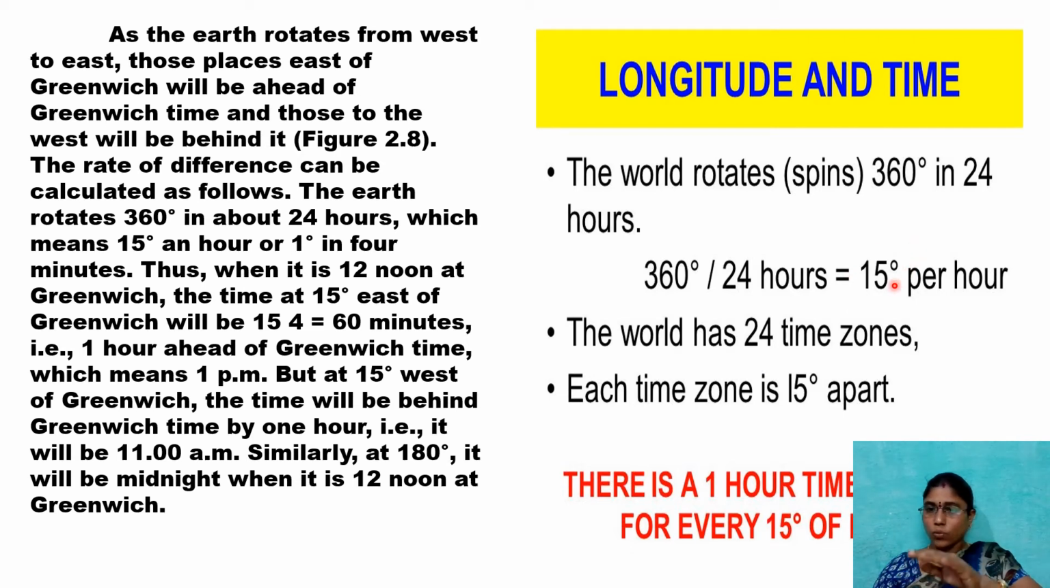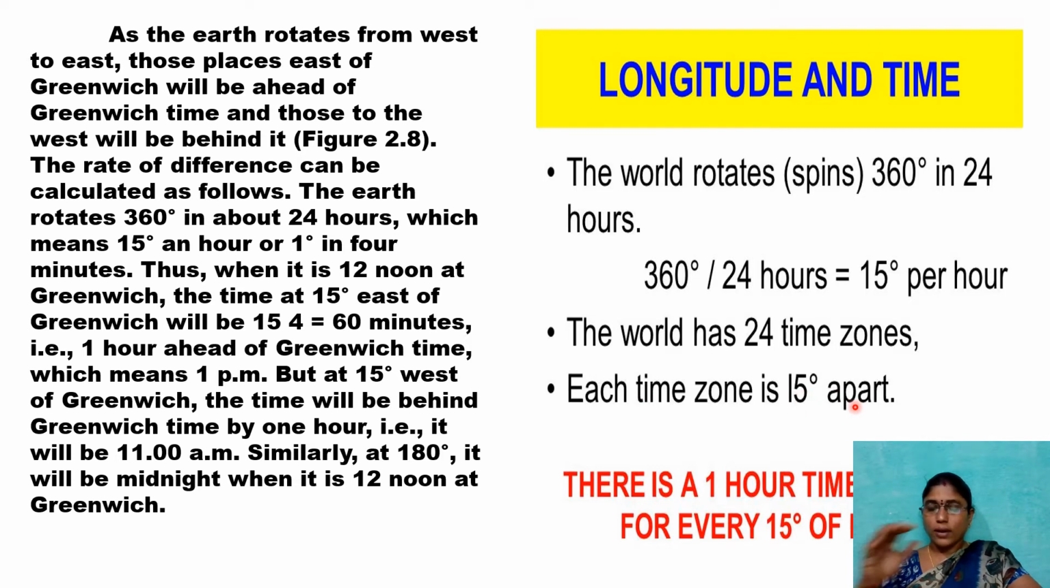Earth takes 1 hour for every 15 degrees. In that way, 15 into 24, we will get 360. So the world has 24 time zones. Each time zone is 15 degrees apart.